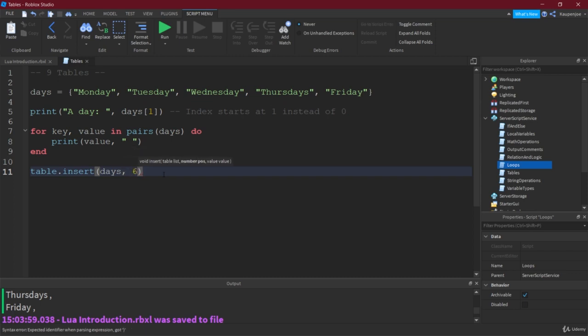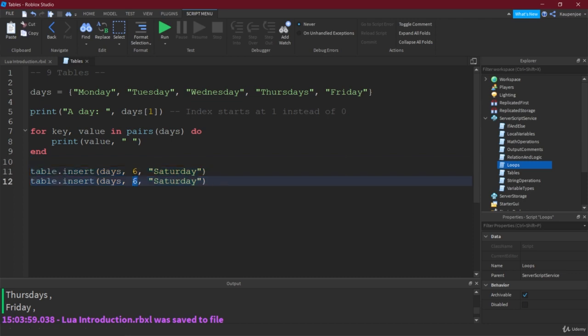So this is going to go in position 6, and this is going to be Saturday. And then we're just going to copy this, and we're going to do another one, and this is going to be Sunday. Not Sundays, but Sunday. Right. Now, if we run this, of course, nothing really will change, because this change only happens after the for loop.